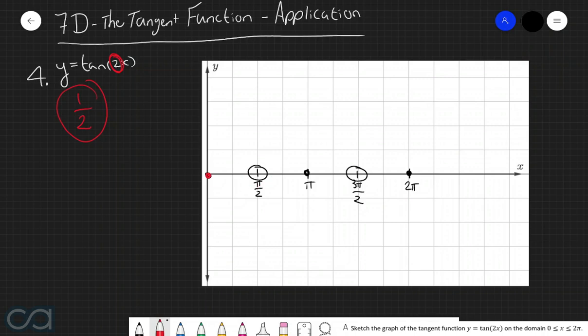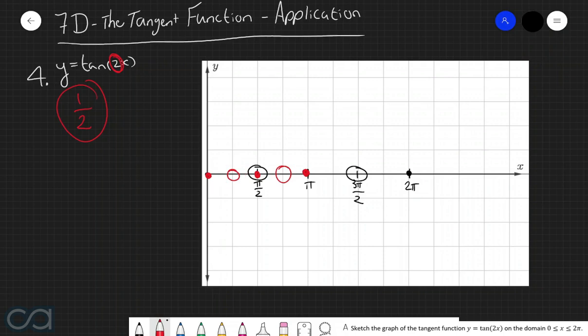This point here gets shifted down to pi over 4. This point here gets shifted down to pi over 2. This point here gets shifted down to 3 pi over 4. And this point here gets shifted down to pi. So now we know that the graph is going to cut the x-axis at this point here, and this point here. And we're going to have vertical asymptotes at this point here and this point here.